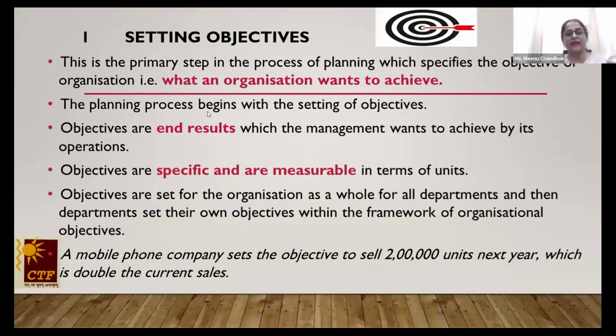If you see setting objectives, again, specific lines from NCERT, what the organization wants to achieve, end results, specific and measurable. I've already given you detail about this. For example, a mobile company wants to sell 2 lakh units next year, which is double the current sales. That means the current sales is 1 lakh, you want to set it for 2 lakhs. Is it clear?